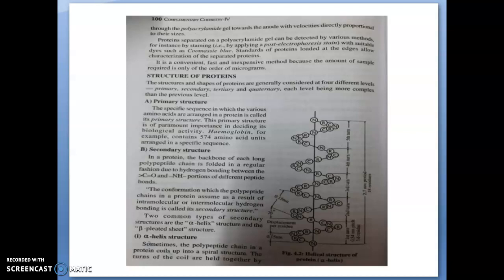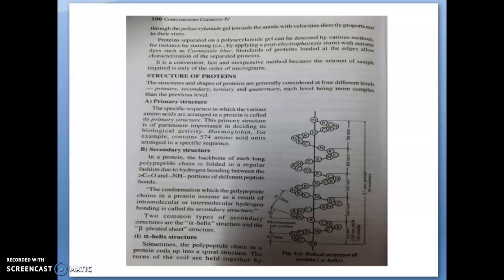This type of structure is known as alpha helix structure. The regularity in hydrogen bonding accounts for the regularity of the turns of the coil, because every 4 amino acids will have one amino acid bonded with the fourth amino acid. There will be an interval. Likewise, there will be a regularity in this alpha helix structure.